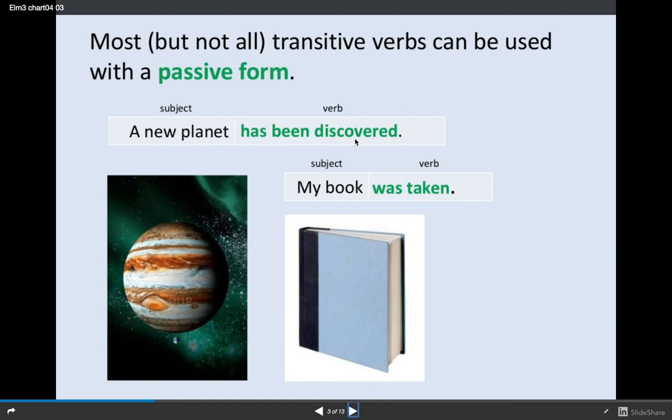Okay, most but not all transitive verbs can be used with a passive form. So I say a new planet has been discovered. Means somebody has discovered a new planet. Here's the subject and the verb. My book was taken. Means somebody took my book, but in the passive, this is the subject and this is the verb. This is passive in present perfect. This is passive in simple past.